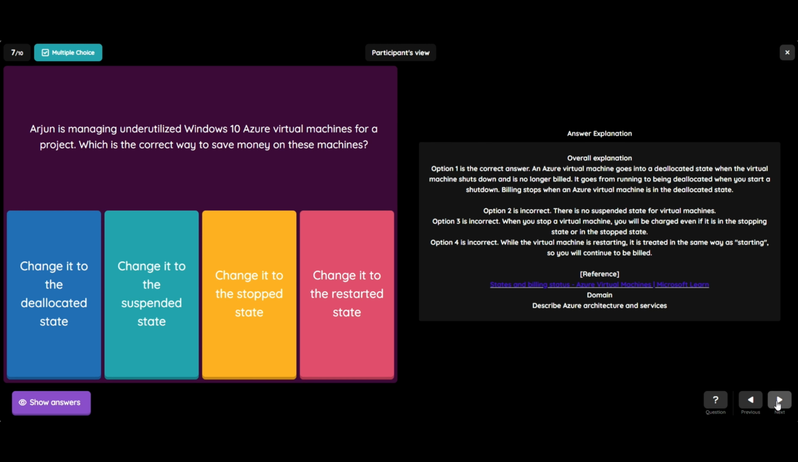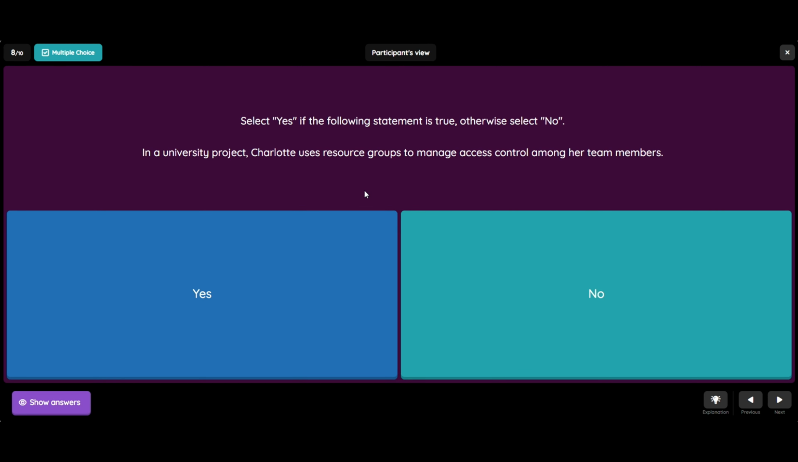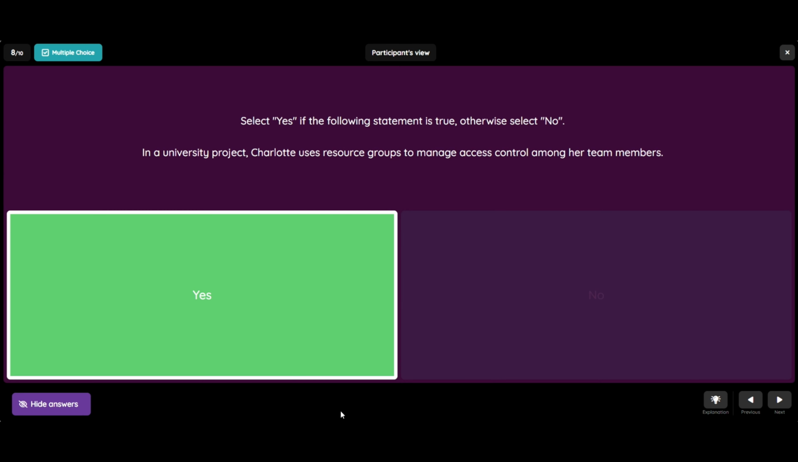Okay, let's go to the 8th question. The 8th question is, select yes if the following statement is true, otherwise select no. In a university project, Charlotte uses resource groups to manage access control among our team members. So the options are obviously yes or no. And the correct answer is yes.